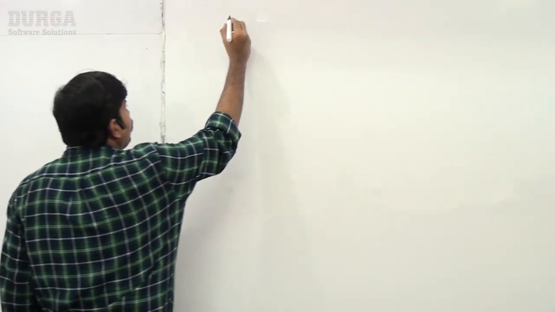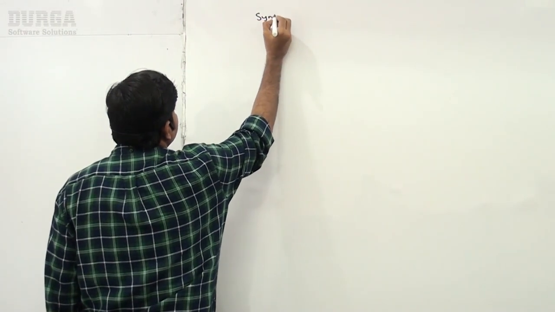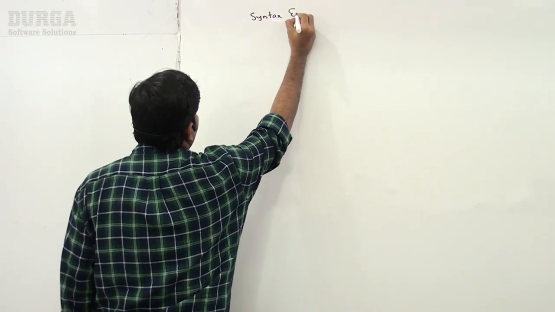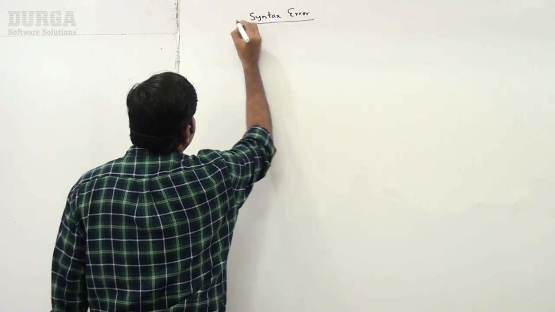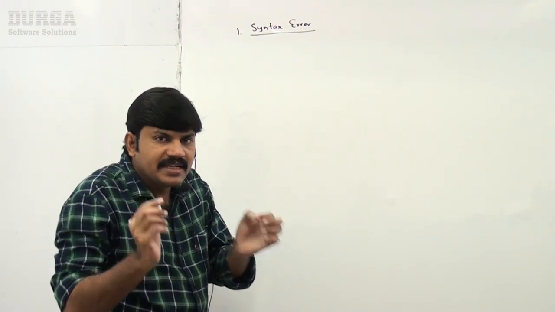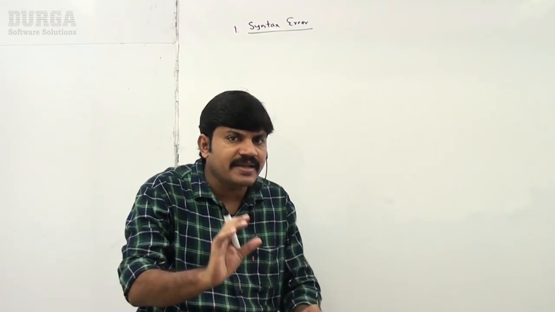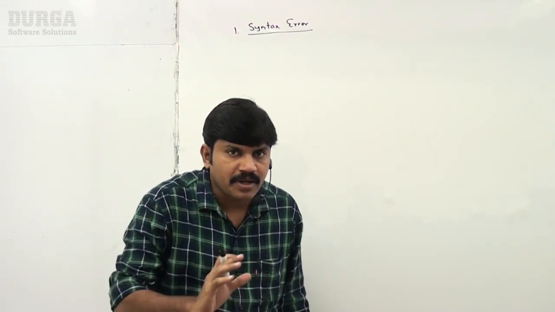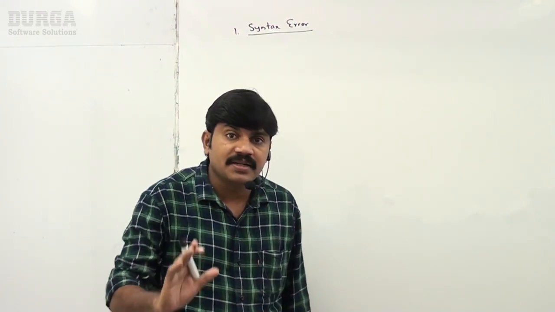What is syntax error? It's very simple, sir. Because of invalid syntax in our program, you didn't follow the syntax rules properly. If you are writing the code, we may get syntax error.